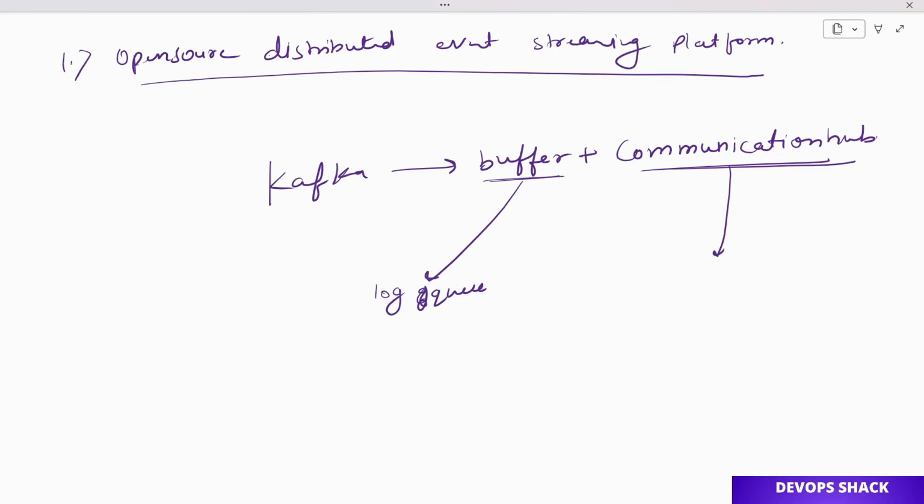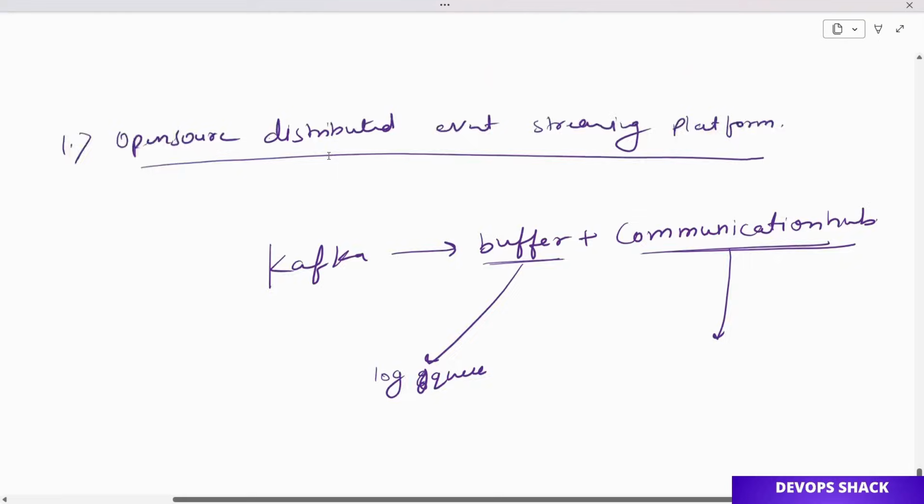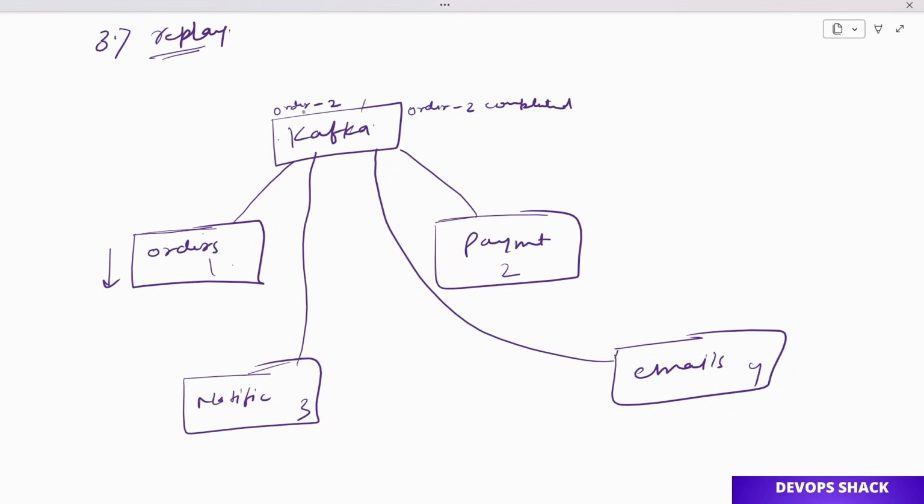So the next thing we are going to see is the core components in Kafka. Because I told you, like, orders will send some data here, payment will receive it, but in terms of Kafka there is a separate term for each thing. We have to understand events, producer, consumer, and topics. This whole process has so many different terms within it that we need to understand for understanding the proper flow.